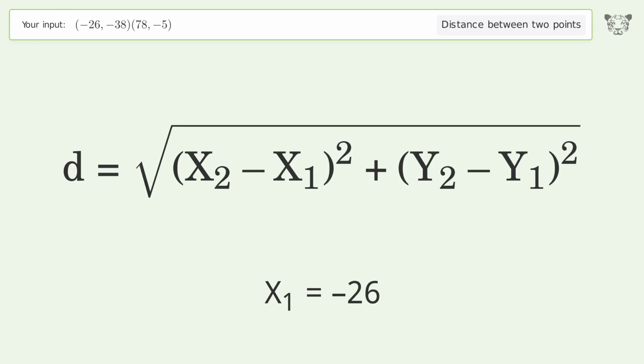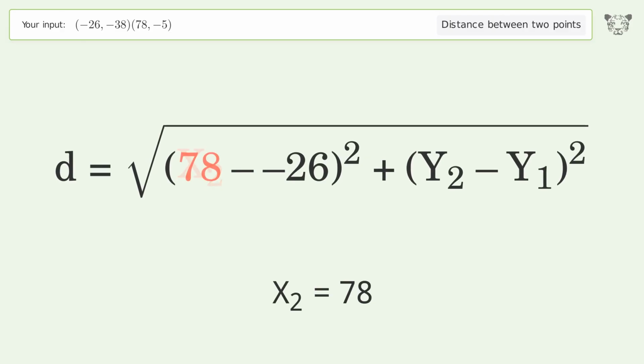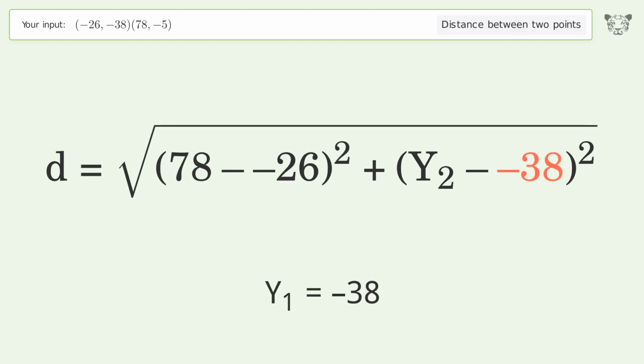x1 equals -26. x2 equals 78. y1 equals -38. y2 equals -5.